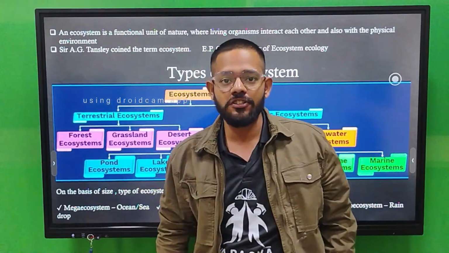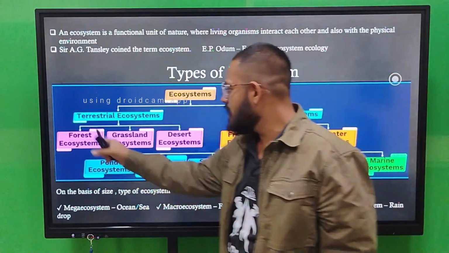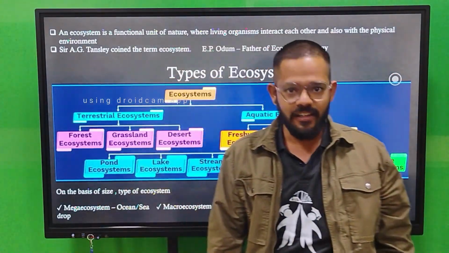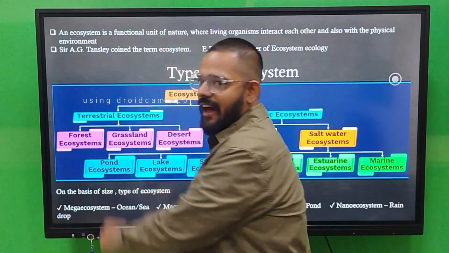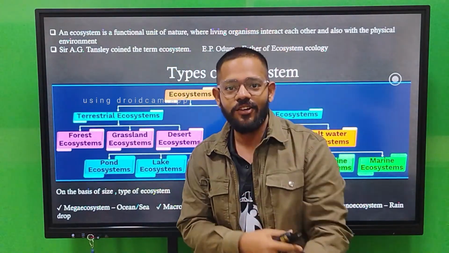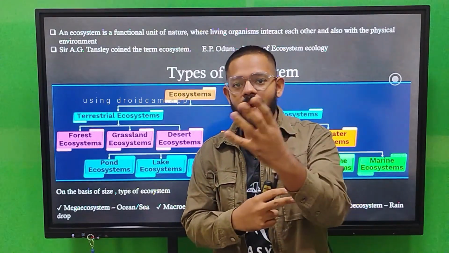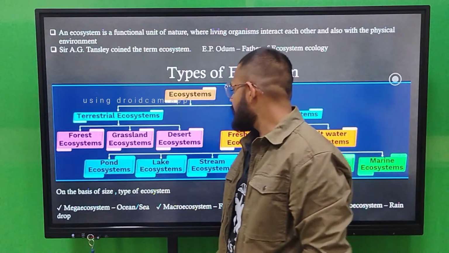Terrestrial ecosystems include forest ecosystem, grassland ecosystem, and desert ecosystem. Forest ecosystem means the jungle. Then for grassland ecosystem, think of Mufasa and Simba. Then you have the desert ecosystem, that is the Thar desert and other deserts.